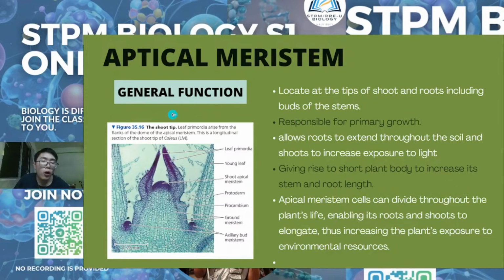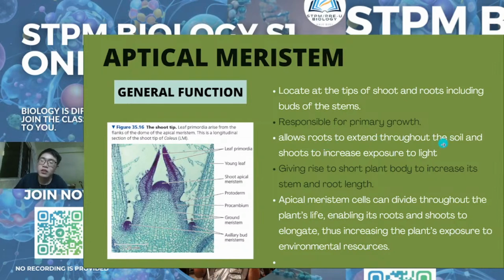Okay, so the general function of apical meristematic cells is that they are located at the tips of the shoot and root, including buds of the stems. Apical meristem is responsible for the primary growth of the plant. All plants contain apical meristematic cells, both woody and non-woody plants. Why? Because it is mainly responsible for primary growth. It allows roots to extend throughout the soil and shoots to increase exposure to light.